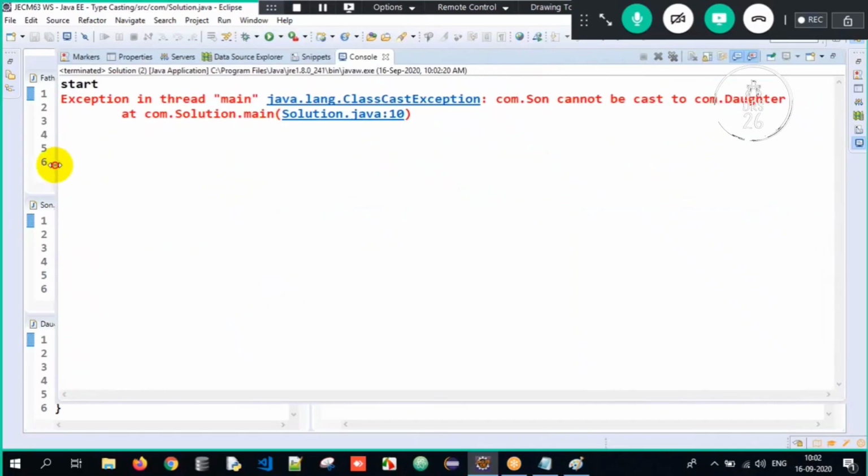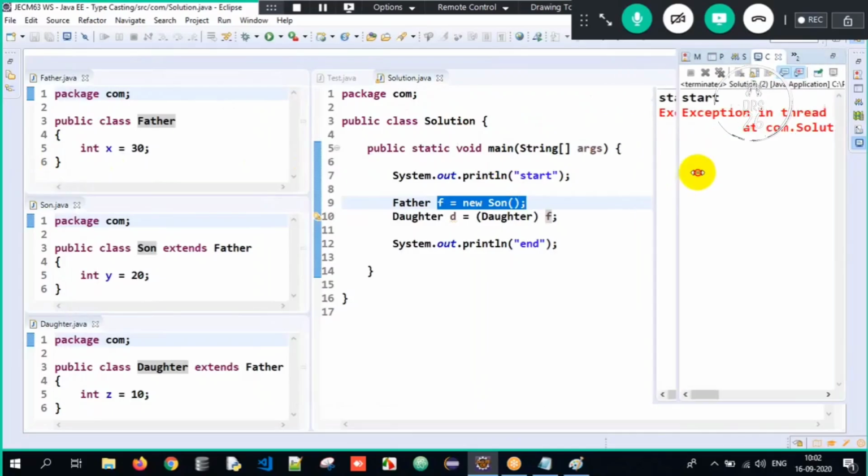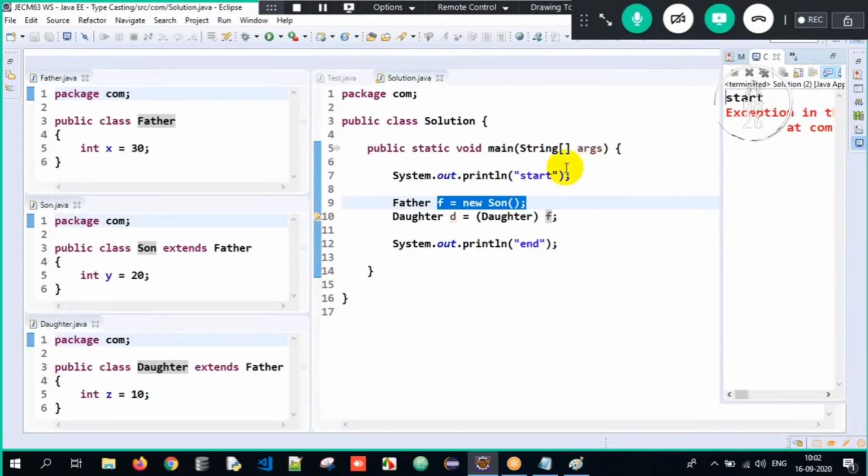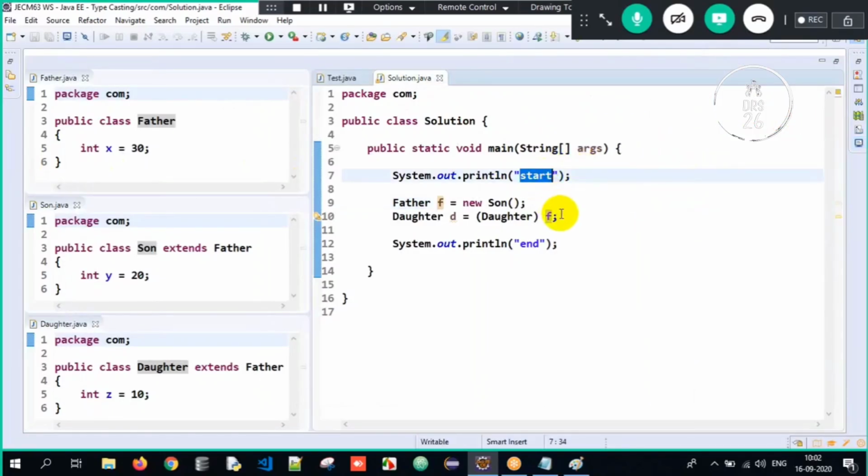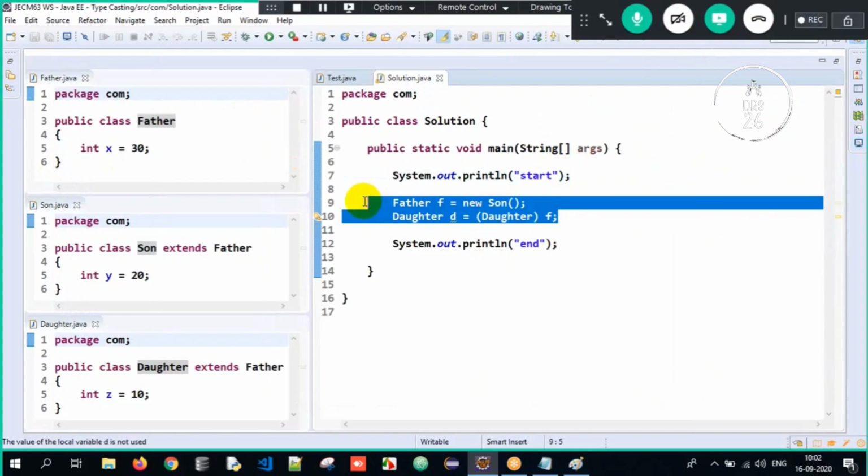See, start, then exception in the main method. It's class cast exception. Why? Son cannot be downcasted to daughter, and line number 10 is giving the exception. So your program got terminated abruptly. Start got executed, but as soon as you try to downcast it to daughter, class cast exception occurred and the program terminated.